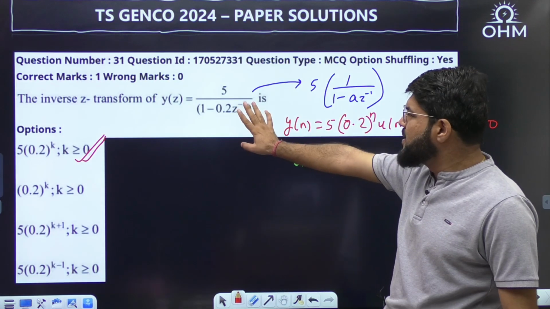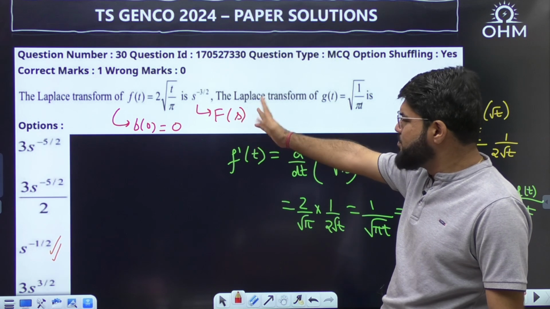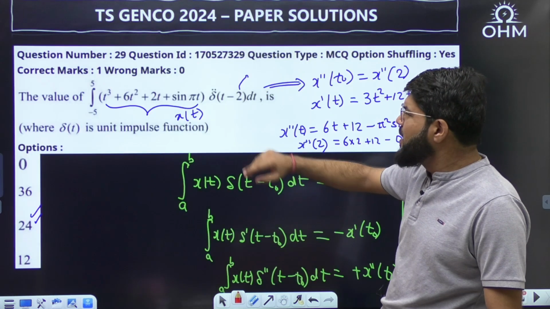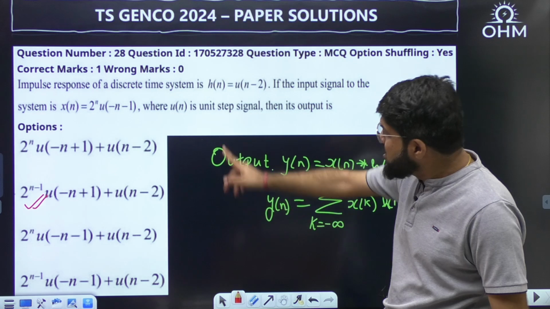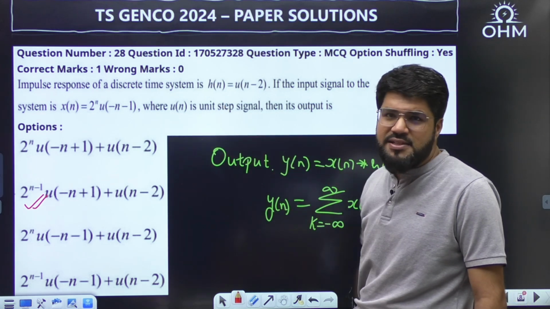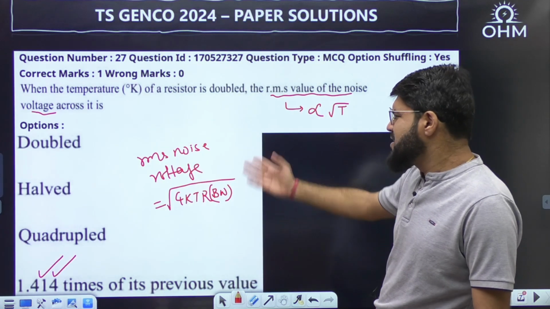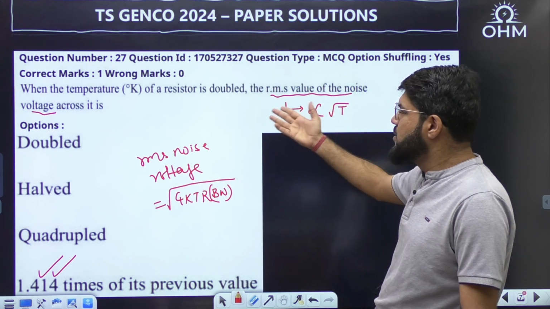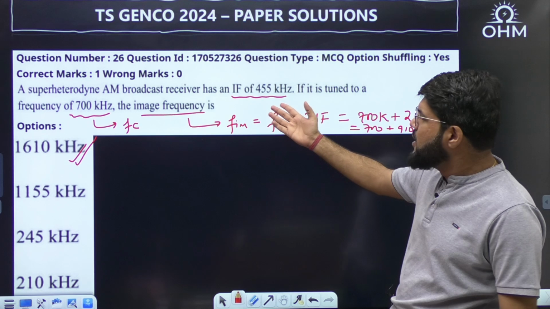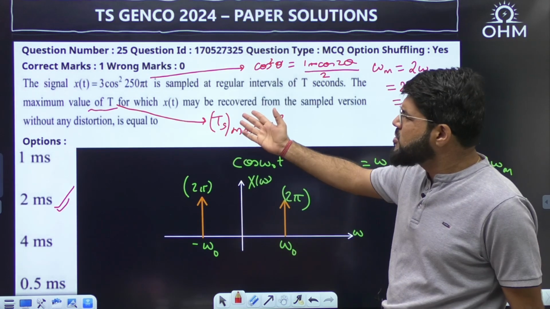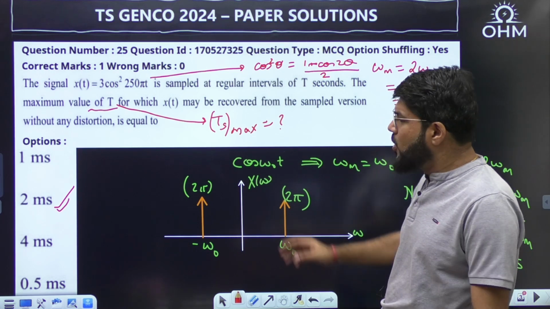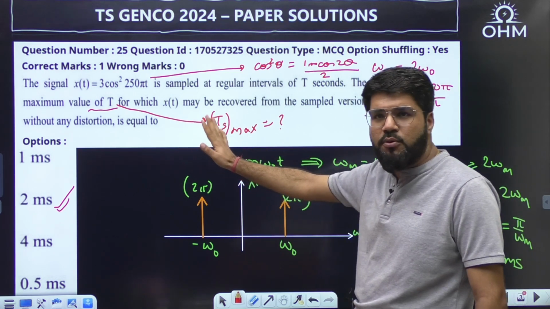This one is very simple, direct. This is also property based, simple. It is actually a GATE PYQ. This is also property based, integration with impulse, very common properties. This one is calculative. If you have solved this, it takes a little bit of time. And this is a direct question, the RMS noise across a resistor, superheterodyne receiver, direct question. And this is also sampling, an easy question. I'll not say very straightforward, but easy. I'll put it as easy only.